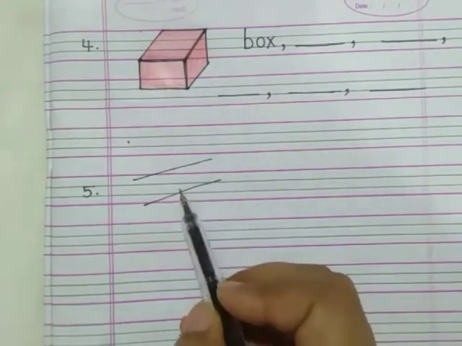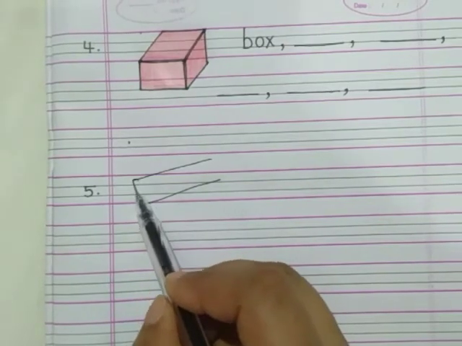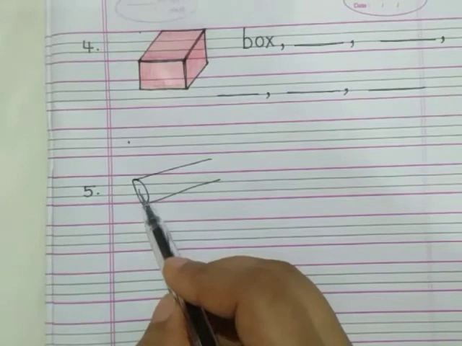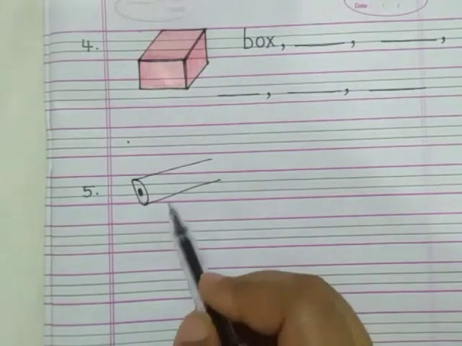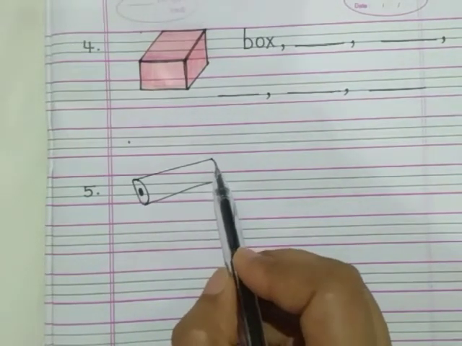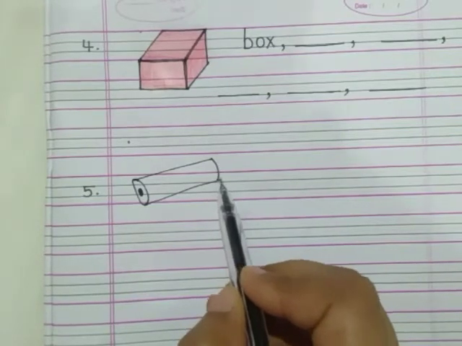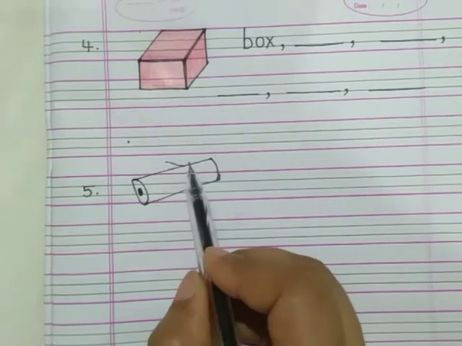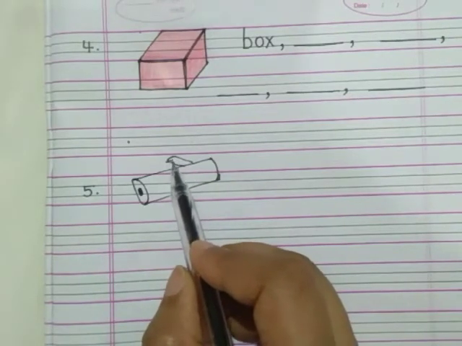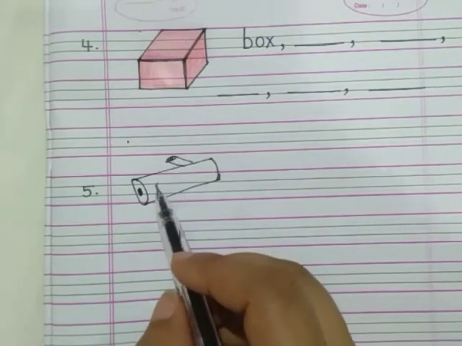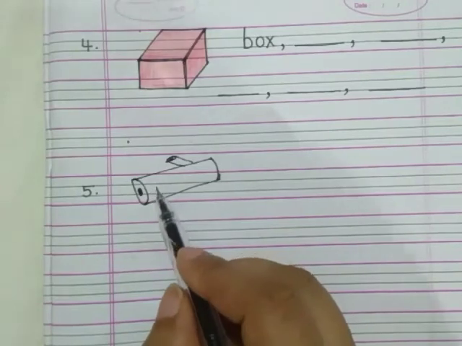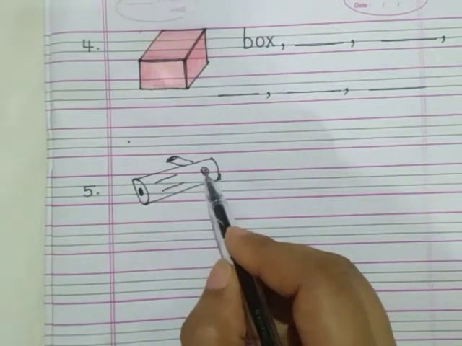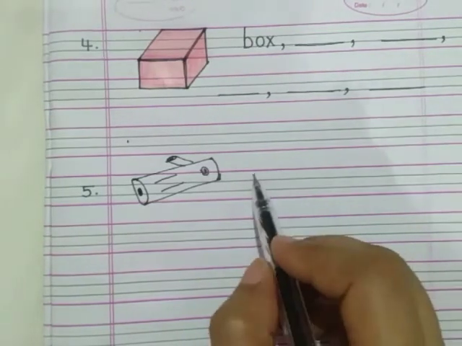Then join it with an oval, and a small dot inside the oval. Then make a curve to join it, and here 2 slanting lines like this, and after that just make some lines. So what is this? This is a log.